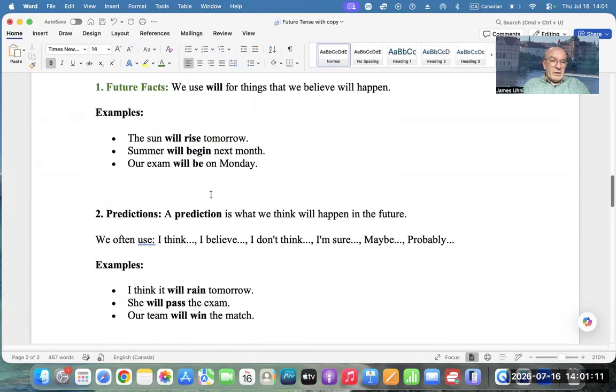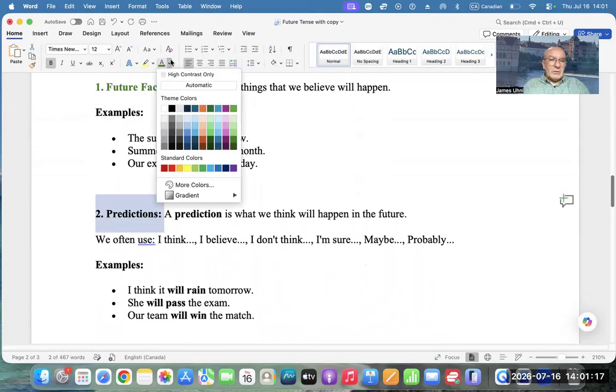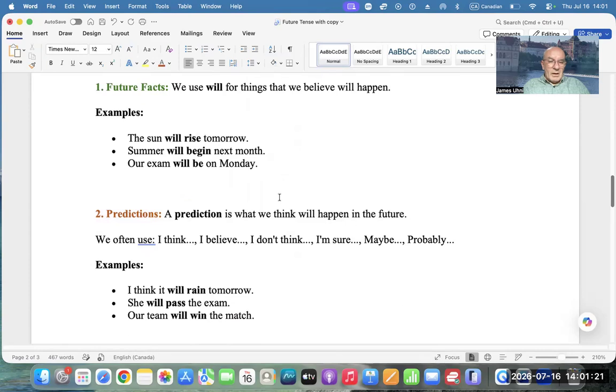Then we have predictions. Let me make predictions brown. A prediction is what we think will happen in the future. This is when we often use I think, I believe, I don't think, I'm sure, maybe, probably.